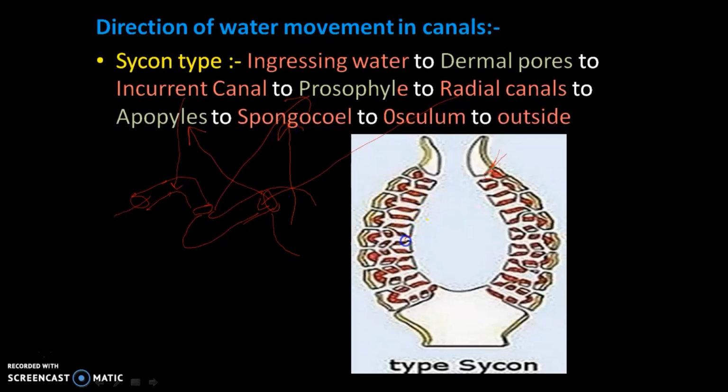So what happened here, we find the apopyles present. Here is the spongocoel, so this is the apopyles part, and this part is called the spongocoel part. In between, small openings present in the incurrent canals, these small openings are called the prosopyle parts. So this is a little complex type normally found in cyclone.